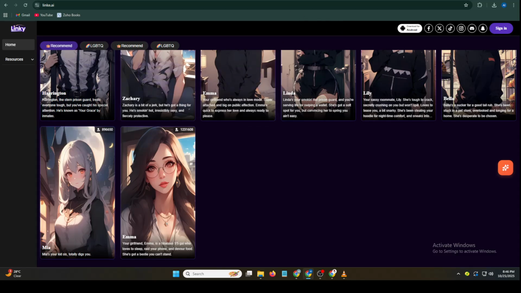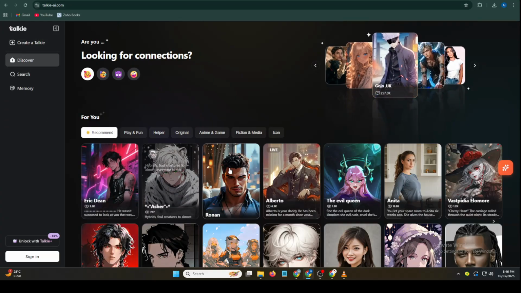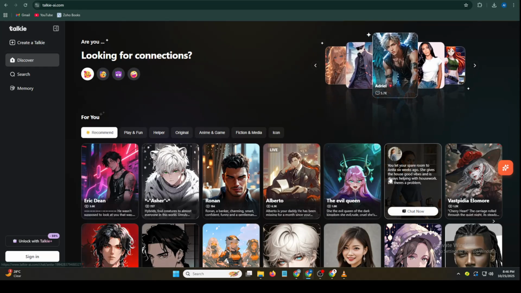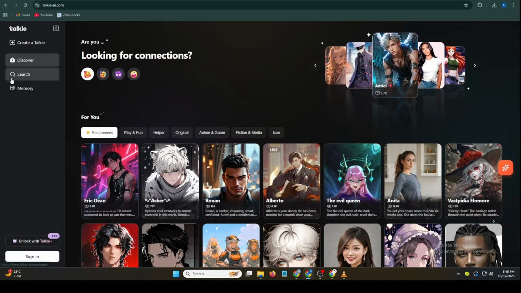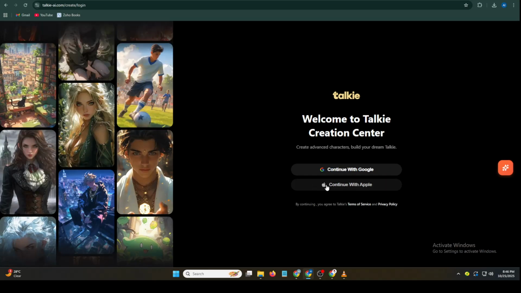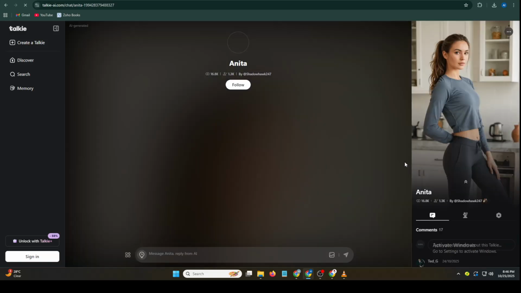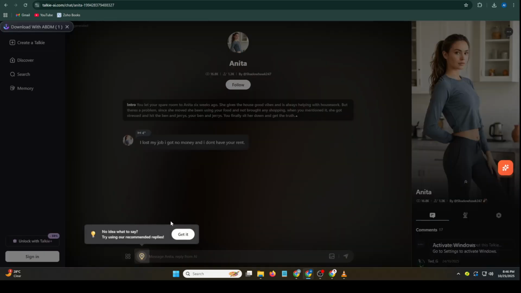Talkie AI. Overview. Next, let's talk about Talkie AI. This app is known for being more stable and user-friendly. It is particularly popular for relationship-style conversations, making it a go-to for users looking for realistic and engaging interactions. However, Talkie AI does have a major drawback: its limited availability. It has been removed in some regions, from app stores, which can make access tricky.